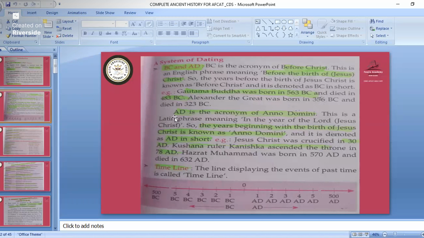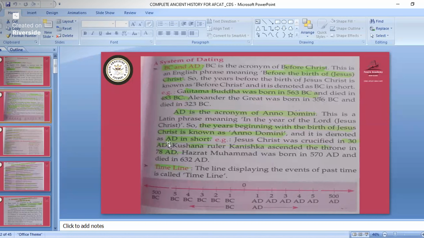Okay, now we are seeing the AD. AD is the acronym of Anno Domini. This is a Latin phrase meaning in the year of the Lord, Jesus Christ. So these are the years beginning with the birth of Jesus Christ. After the birth of Jesus Christ is known as AD, Anno Domini, and before the birth of Jesus Christ is known as BC, before Christ.